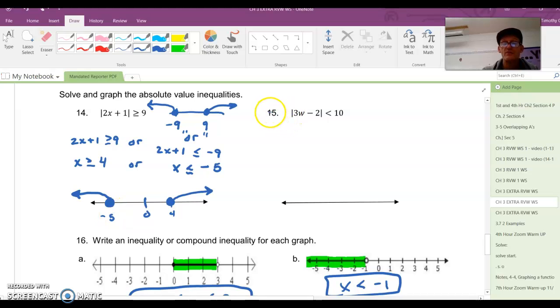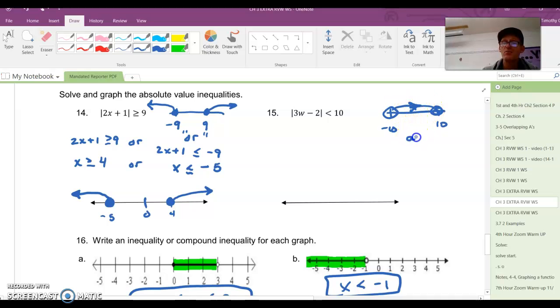This problem, number 15, is less than 10. So if I look at 10 on a number line, less than 10 is this way. Open circle, less than 10. But it's greater than -10. So it's the opposite, so it's this way. So it's all of these numbers in between.